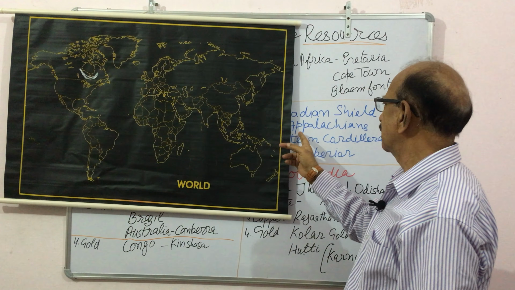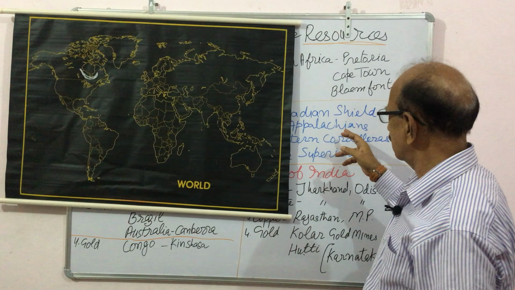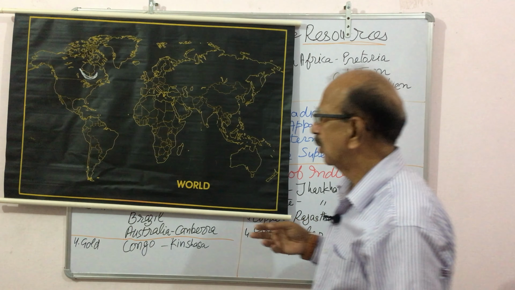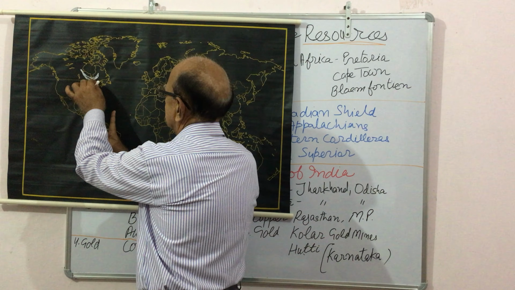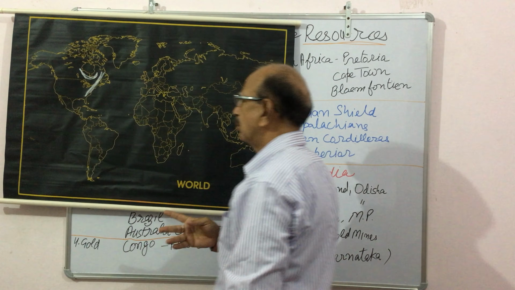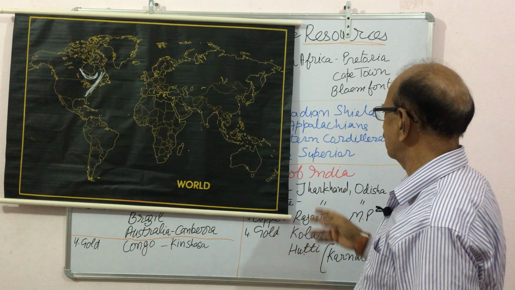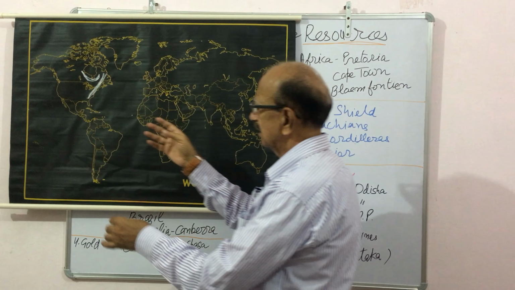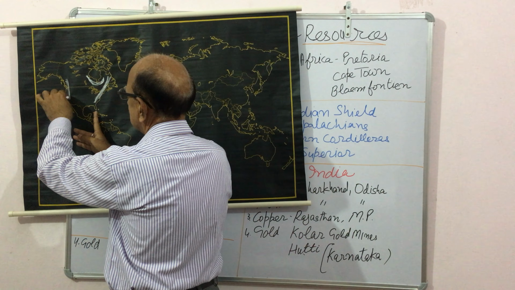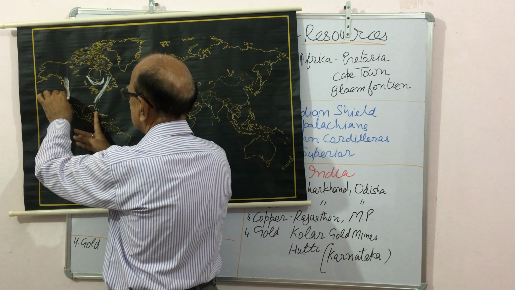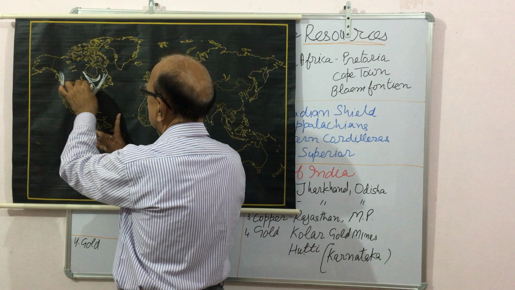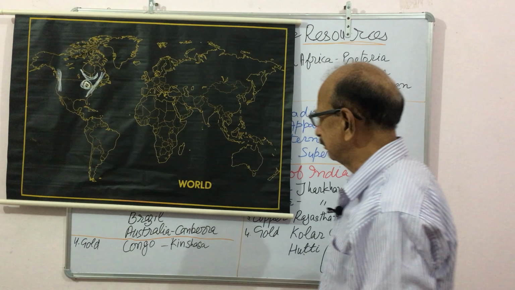Then the second one is the Appalachians. This is in fact a mountain range, and it extends from USA to Canada. This region is rich in minerals. And then the next one is the Western Cordilleras, on the western side, again extending across Canada and USA. And then Lake Superior. These 4 regions are asked in our textbook to be shown.